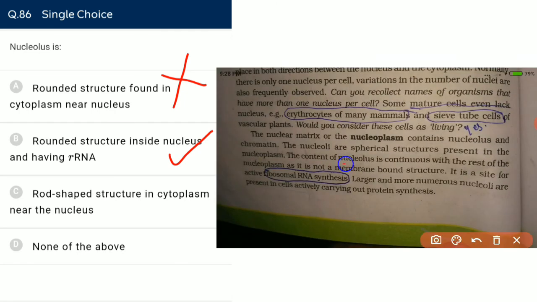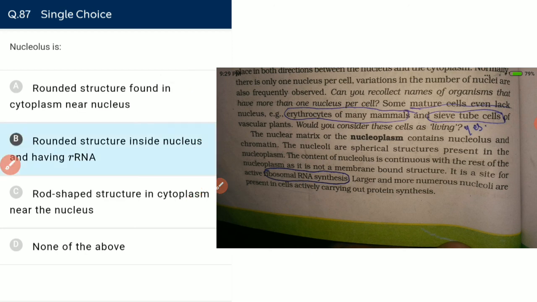The nucleolus is continuous with the rest of the nucleoplasm and it is not a membrane-bound structure, meaning the nucleolus is a membraneless structure. It is a site for ribosomal RNA synthesis. It is spherical, not rod shaped. So the second option is correct.